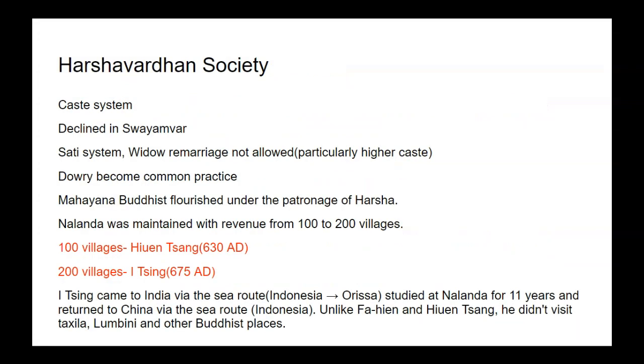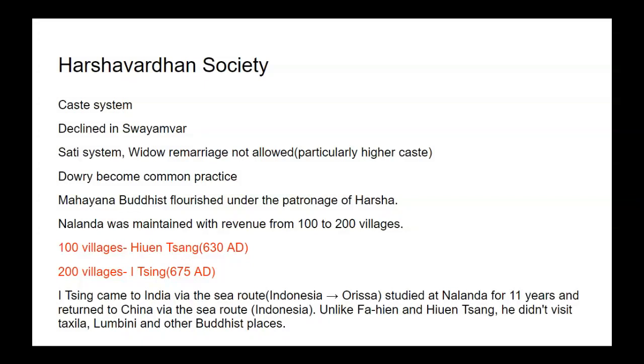The society during the Harsha Empire had a caste system, a decline in Swayamvar, the sati system, and widow remarriage. The sati system was prevalent and widow remarriage was not allowed, particularly in the higher castes or higher varna. And dowry became a common practice at the time of the Harsha Empire. Mahayana Buddhists flourished under the patronage of Harsha. And Nalanda was maintained with the revenue from 100 to 200 villages.